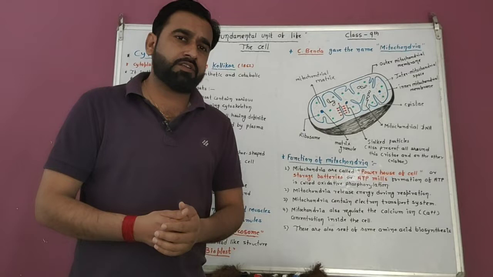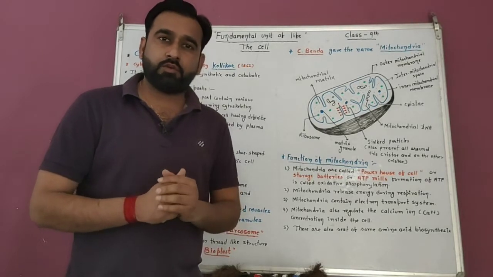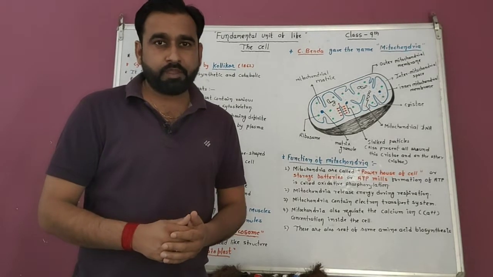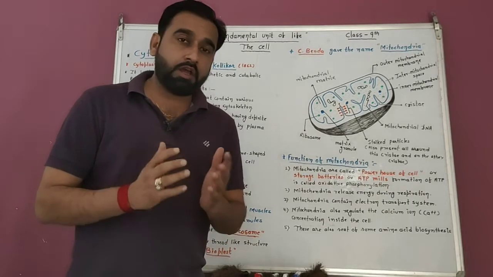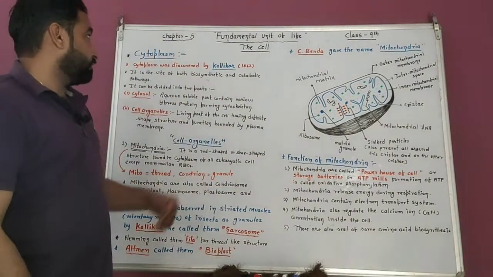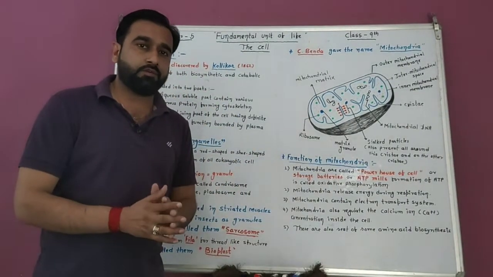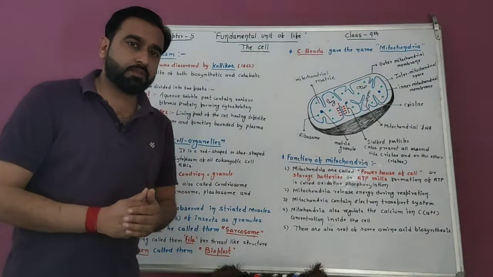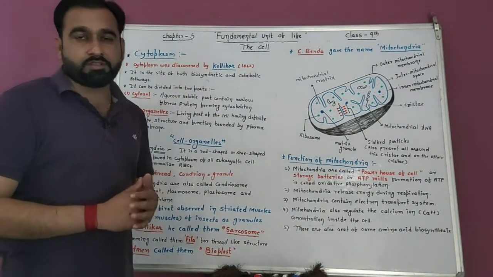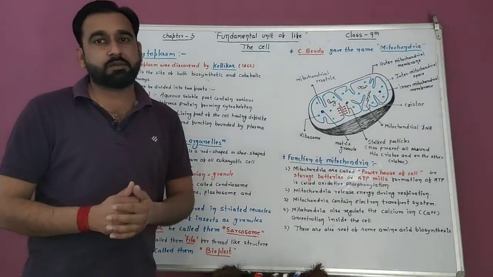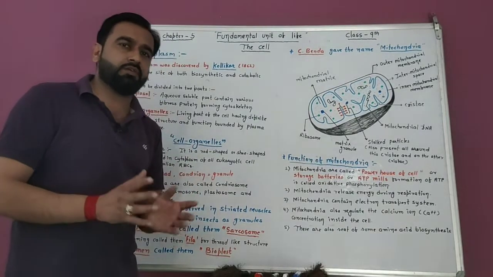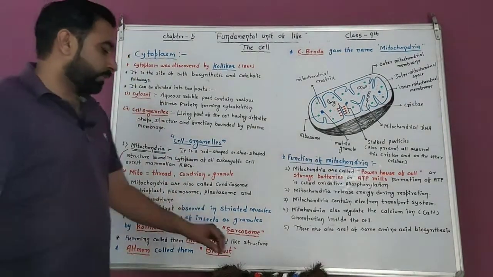In the last video we discussed the structure of chromosome, diffusion and osmosis. Now we deal with cytoplasm. Cell components are divided into three parts. First part is cell covering: cell wall, cell membrane. Then we discussed the nucleus. Now in this video we discuss cytoplasm.